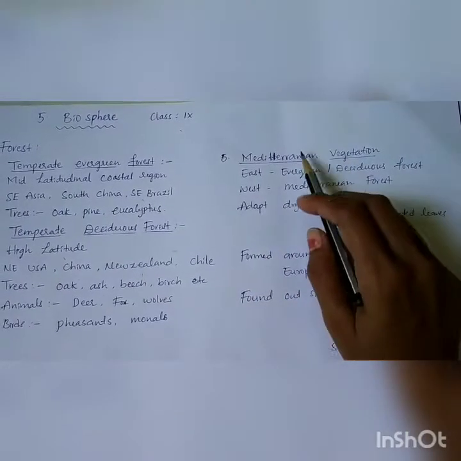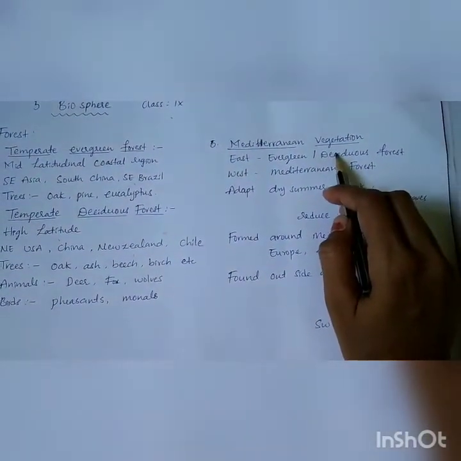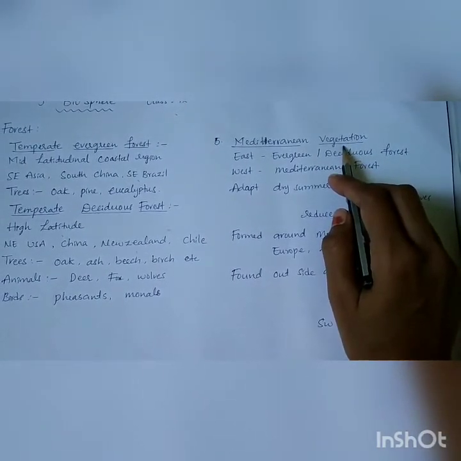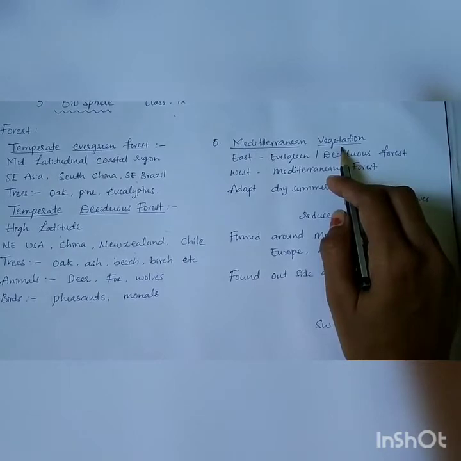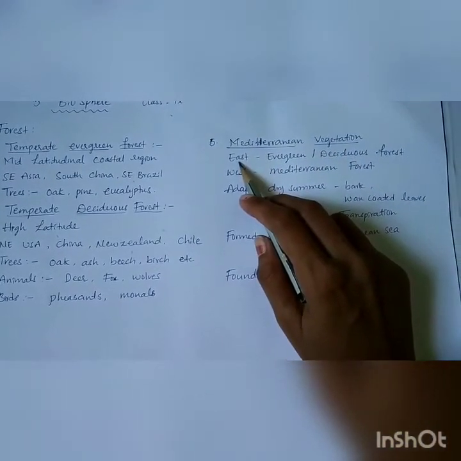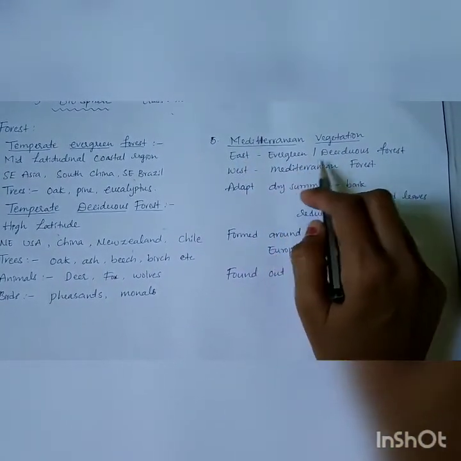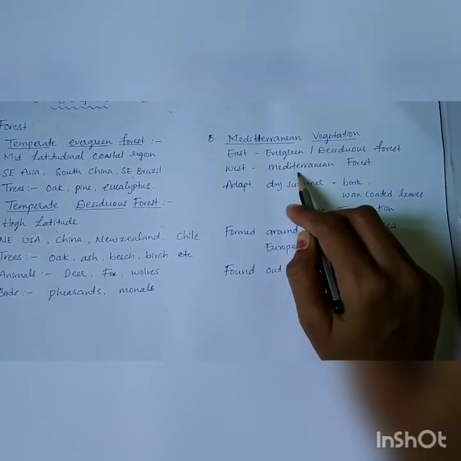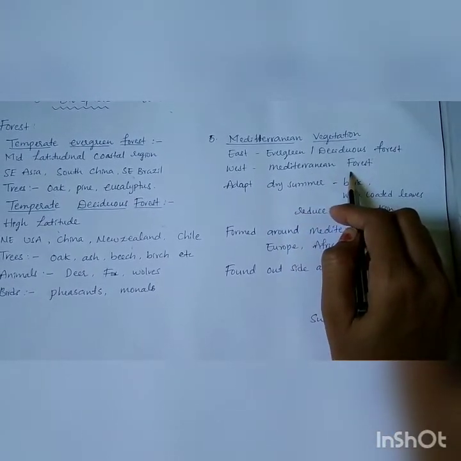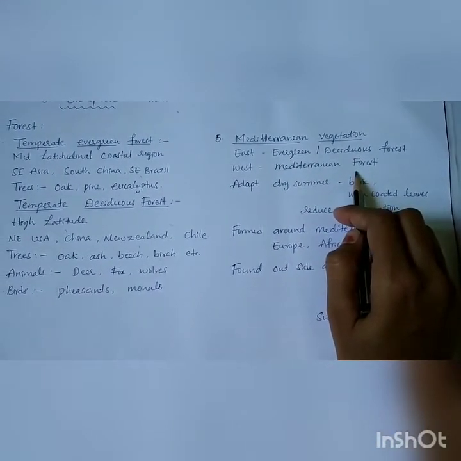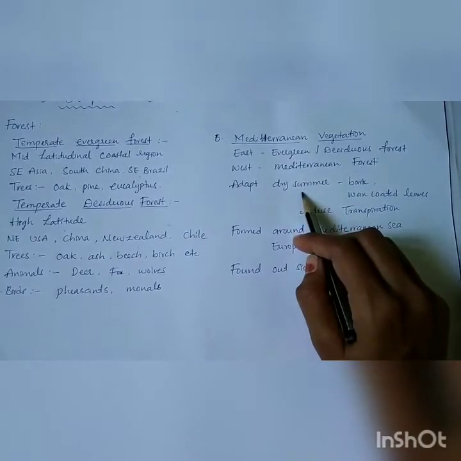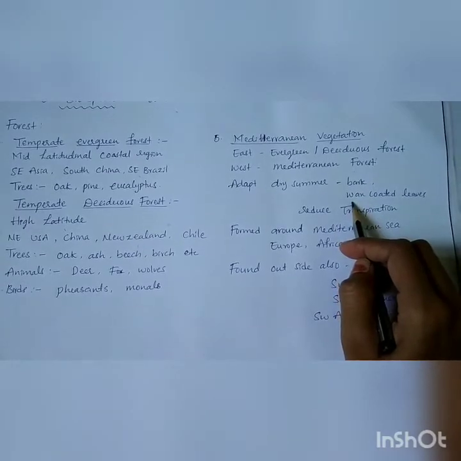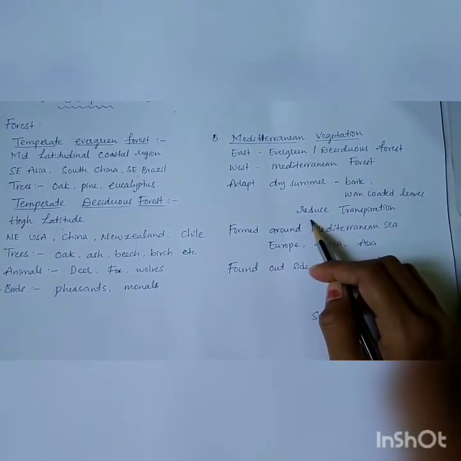And the next forest is Mediterranean vegetation. Here vegetation is nothing but the trees, plants, shrubs and grasslands. If you see the east side of the continents, we observe evergreen and deciduous forest. But if you see the west side of the continents, we observe the Mediterranean forest. The trees which grow in this forest are adapted to the dry summer, with hard bark over the trees and wax coated leaves. That is to reduce the transpiration.